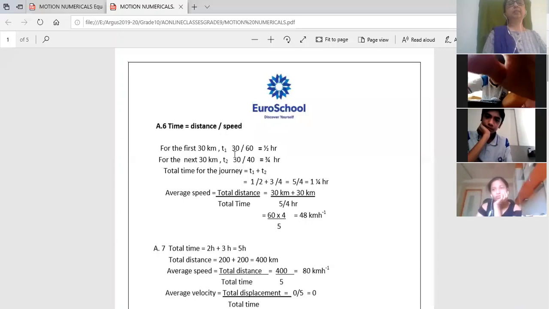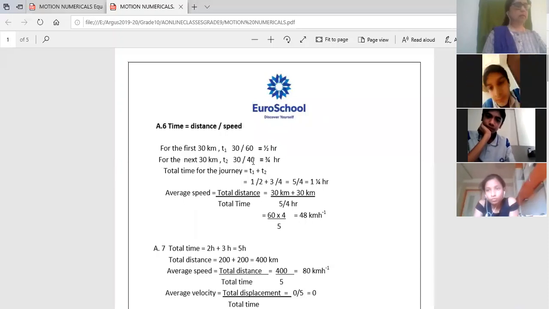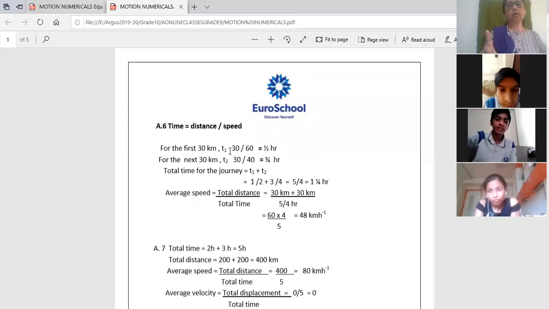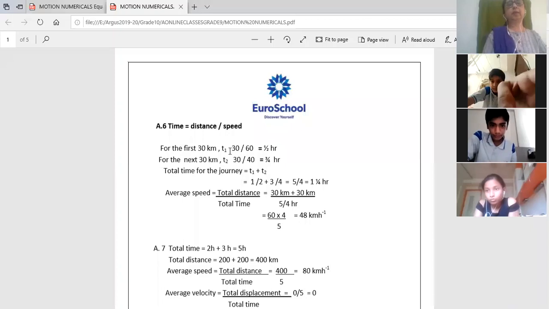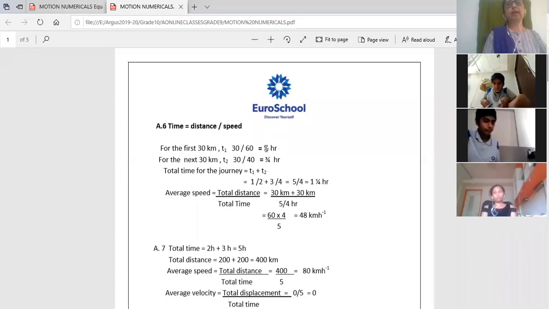Speed equals distance upon time, so time equals distance upon speed. The distance is 30 kilometer and the speed is 60. So how much time did he take? Half an hour, right?